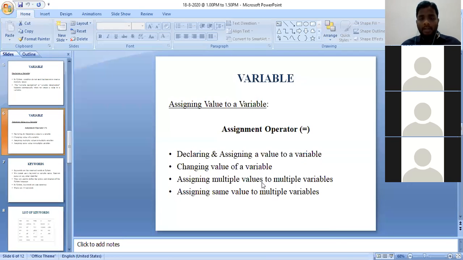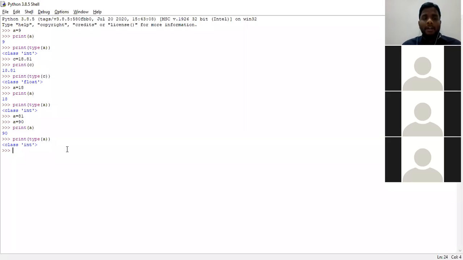Now what we need to do is assign multiple values by using multiple variables. We shall check it out in the programming environment. This is our programming environment. So our third type is, we need to assign multiple values to multiple variables. A comma B comma C is equal to 9 comma 18 comma 90. So our condition has been satisfied, right? There are multiple variables and multiple values assigned.